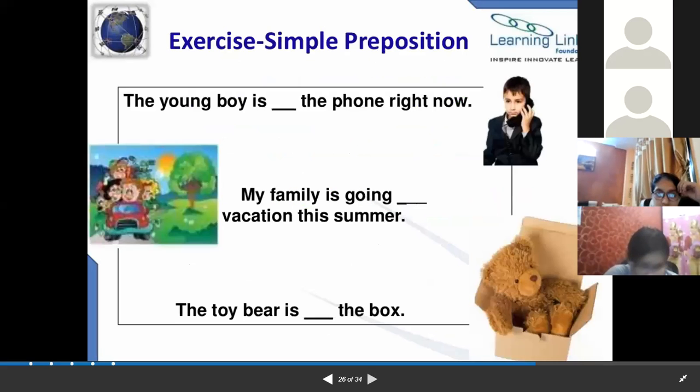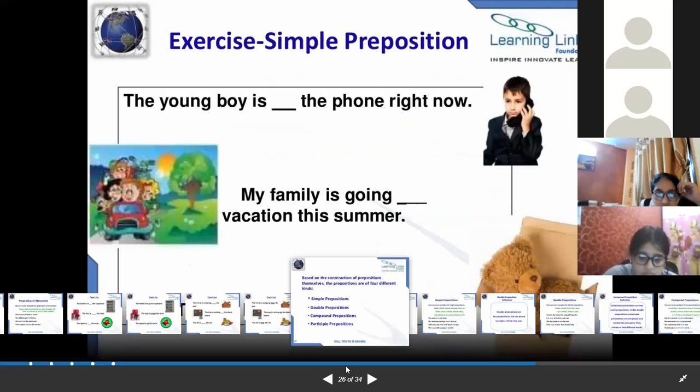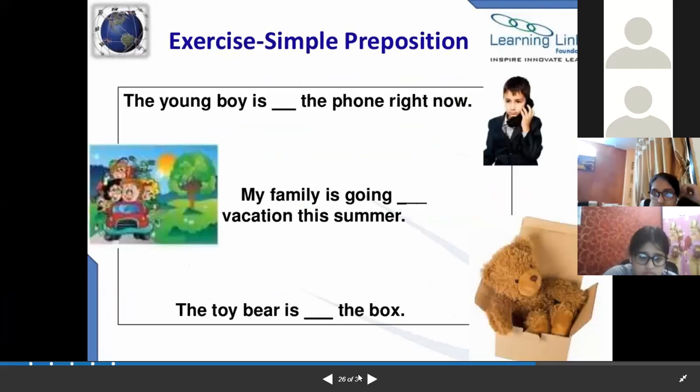So the young boy is dash the phone right now. My family is going on vacation this summer. The toy bear is, so you can use the preposition.